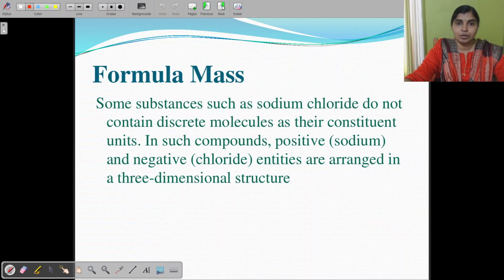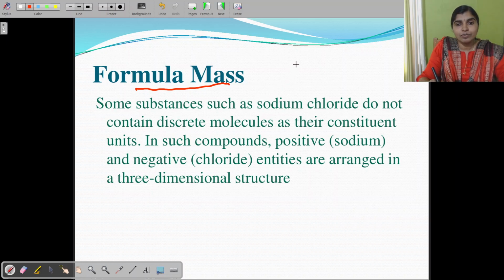And there are certain compounds which do not have a single entity, and the molecules join together forming a three-dimensional network. For example, in sodium chloride, there is no particular single unit of sodium chloride; the units join together forming a large crystal lattice. So there is no single unit of sodium chloride. In such cases, instead of molecular mass, we take formula mass. Another term is formula mass instead of molecular mass.